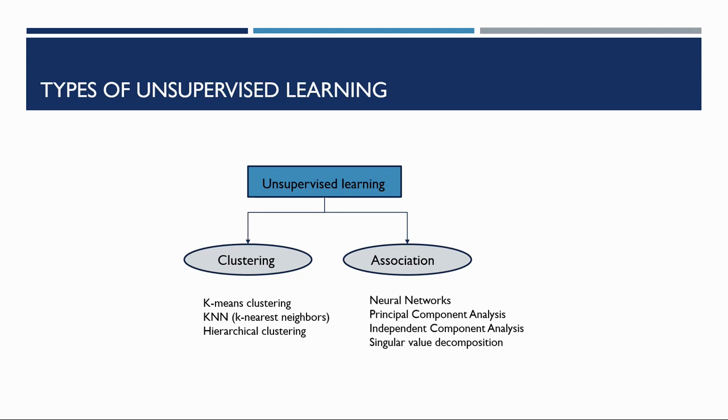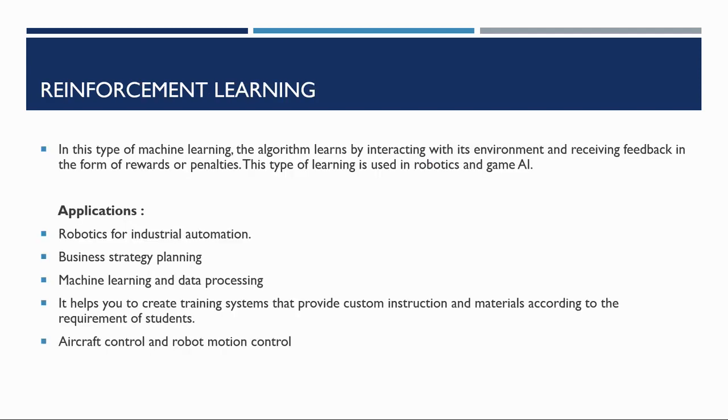So we'll see the third type of machine learning, that's reinforcement learning. According to Wikipedia, reinforcement learning is an area of machine learning concerned with how intelligent agents ought to take actions in an environment in order to maximize the notion of cumulative reward. What are actions? What is reward? We'll learn in detail in the upcoming videos. I haven't gone deep into reinforcement learning. For now, we can understand that reinforcement learning is basically used for purposes like robotics, aircraft control, machine learning, data processing, and other aspects.